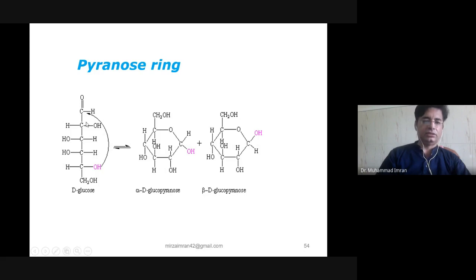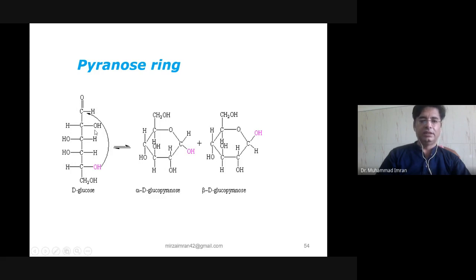If it comes on the left side, it will produce the beta configuration. The left side radicals come upward around the ring, and right side radicals come downwards in the ring.